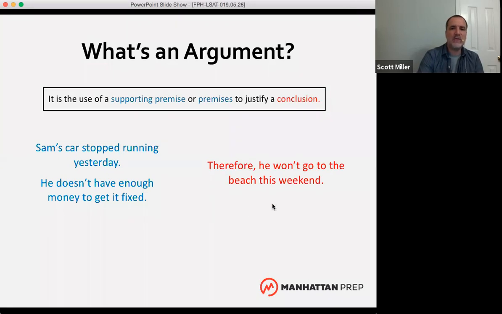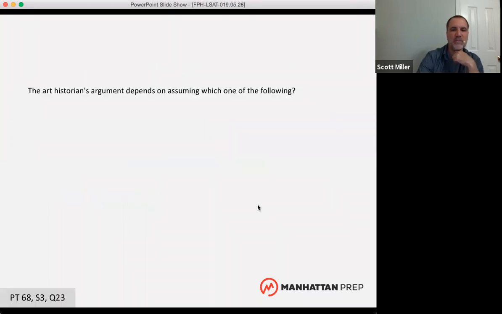And then the conclusion is the claim, and maybe it's true, maybe it's not. Like, this is a prediction. He won't go to the beach this weekend. It hasn't happened yet, right? So we don't know if this is true or not. But that's what an argument is. An argument is the use of a supporting premise or premises, could be more than one, to support a conclusion.